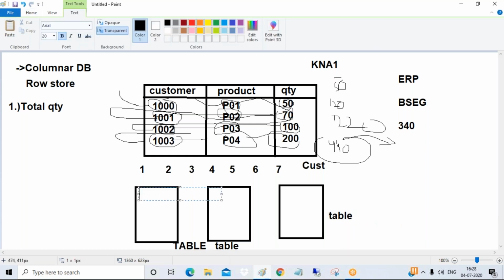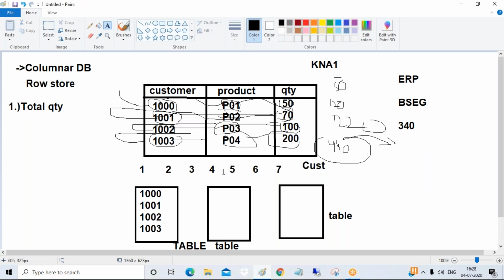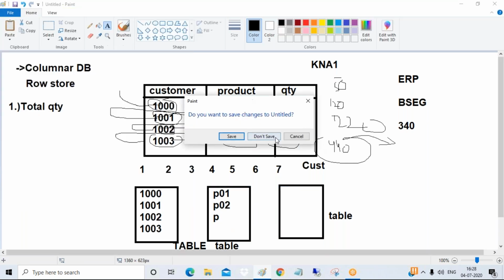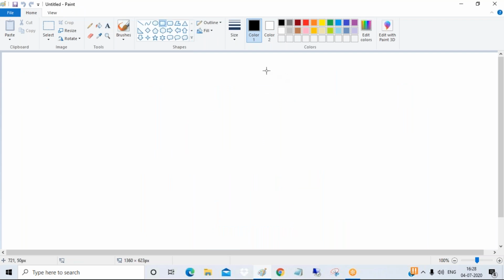And in this tiny table, guys, all your records will be at one place. Say 1000. All your customer numbers will be at one place. All your product numbers will be in another place, another tiny table, like this. If I explain like this, you will understand in a better way.